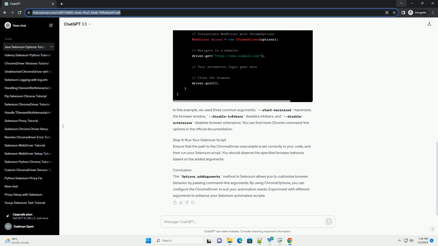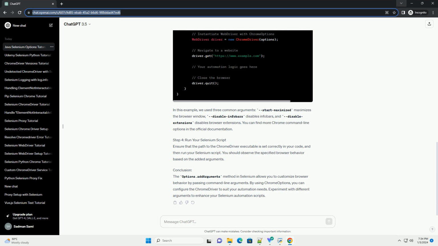In this example, we set the path to the ChromeDriver executable, create a ChromeOptions instance, and use the addArguments method to add various command line arguments to the Chrome browser. You can customize the arguments based on your requirements. Remember to replace path/to/ChromeDriver with the actual path to your ChromeDriver executable. These are just a few examples of the many options you can set using options.addArguments. The flexibility of this method allows you to configure the Chrome browser according to your specific testing needs.